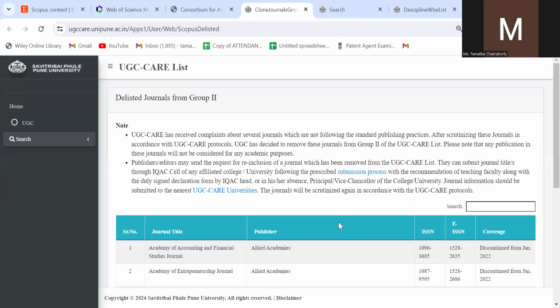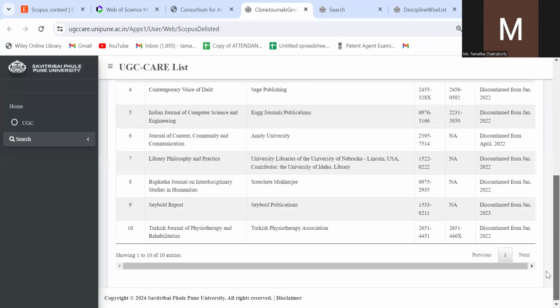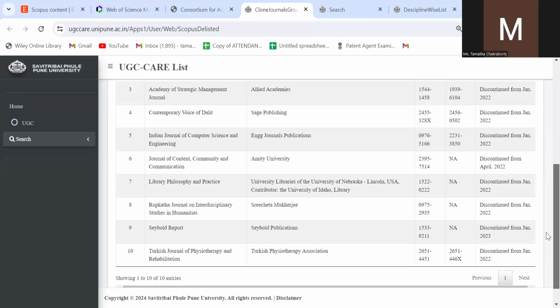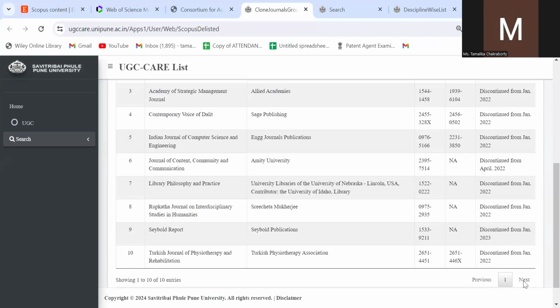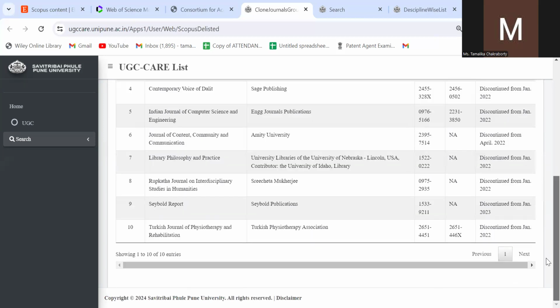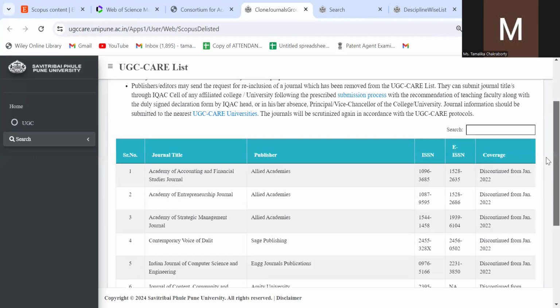Anyway, students, from this I am able to give you an idea. I will come to the conclusion of everything, right? So these are some of the delisted journals from UGC Care 2. Only some journals have been delisted, like Academy of Accounting and Finance, and only a few journals. One page only, 10 journals they have delisted from the UGC Care list.